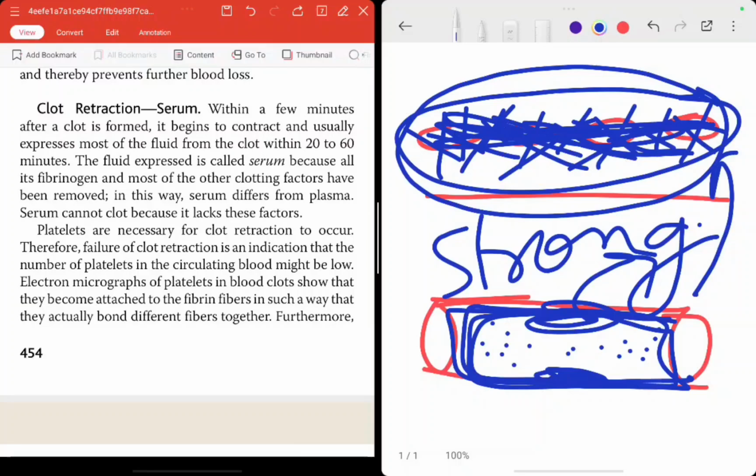This is how you differ plasma and serum based on the clotting factors. Clotting factors are not present in the serum. Hence, serum can never coagulate anything because it does not contain any clotting factors.